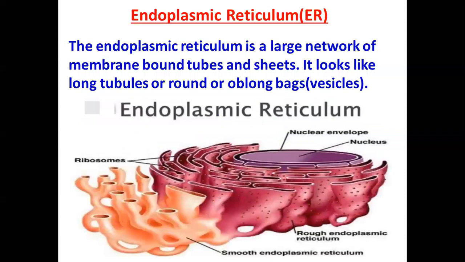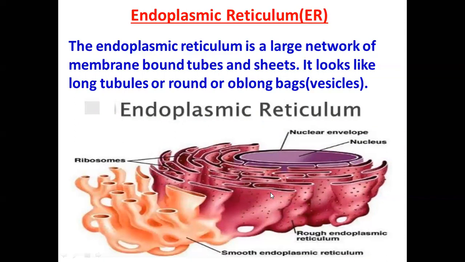First, which we have to deal with today, is the endoplasmic reticulum. Now the endoplasmic reticulum is a large network of membrane-bound tubes and sheets. It looks like long tubules or round or oblong bags, vesicles. Clear? You can see the diagram. It is clearly visible.